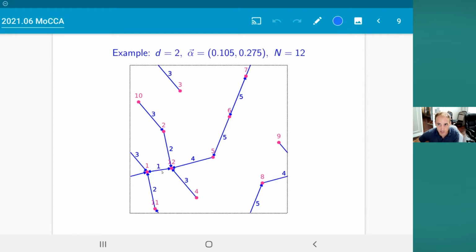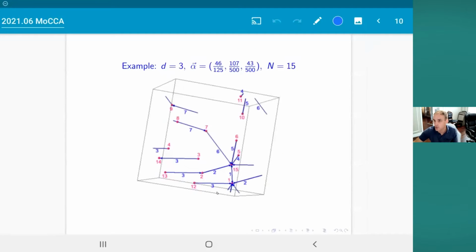The blue edges here are directed edges, and each blue arrow points from the point in the orbit to its nearest neighbor. So you can see that the nearest neighbor to the point alpha is going to be 12 alpha. The nearest neighbor to the point 6 alpha is going to be 5 alpha. The labels on the blue edges label the different distinct distances that you see. So in this example, we have a 2-dimensional example where G_N is equal to 5, because there are 5 distinct distances in the picture.